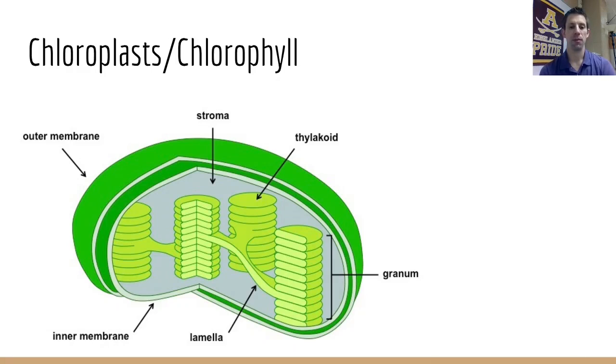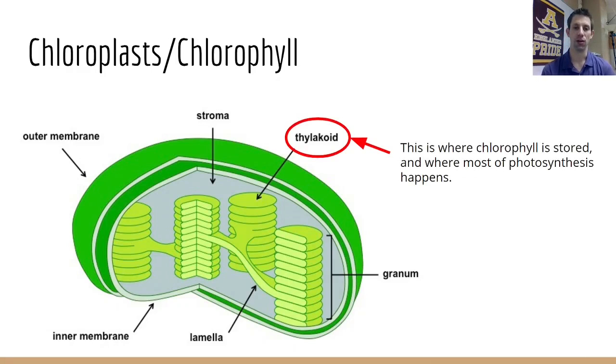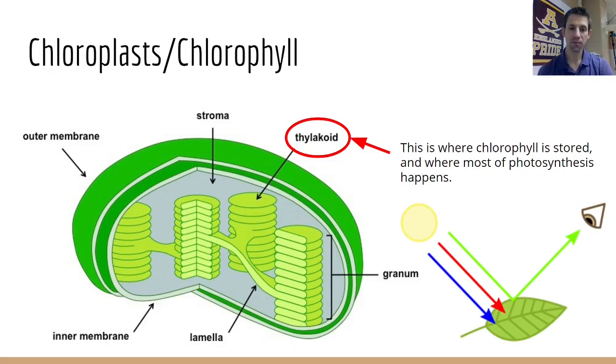Well, ultimately here, the main structure that I want you to take note of is the thylakoids, which are these green stacked discs. These green stacked discs, again called thylakoids, are where all of the photosynthesis happens, or at least most of it. Right in the membrane of them, they have a phospholipid bilayer like we saw earlier with our cell membranes, and that's where we see most of the photosynthesis taking place. Now, within that thylakoid membrane, there will be a molecule of chlorophyll, lots of molecules of chlorophyll. Chlorophyll is essentially a pigment, and a pigment is something that can absorb certain frequencies of light and then reflect others.